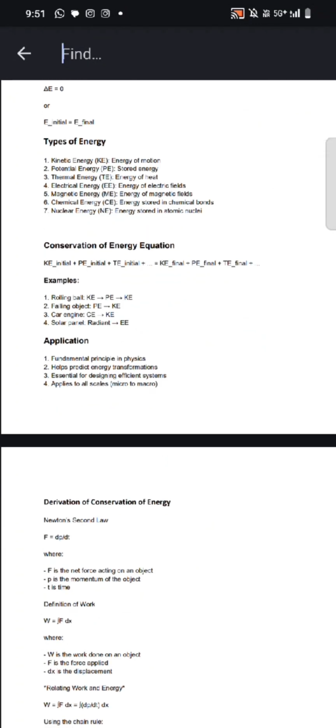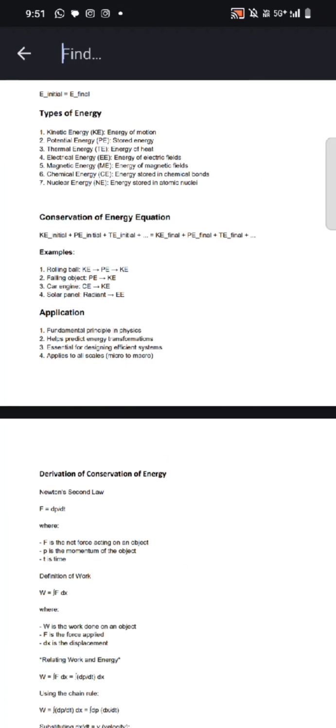The initial value sum of all the energies will be equal to the final value sum of all the energies. For example, let's consider kinetic energy, potential energy, and thermal energy. We take the initial value sum of these three energies, and it will be equal to the final value sum of these three energies.